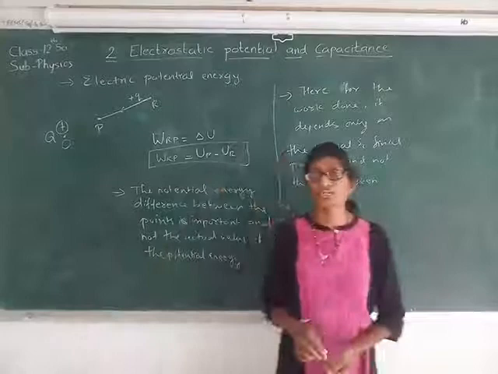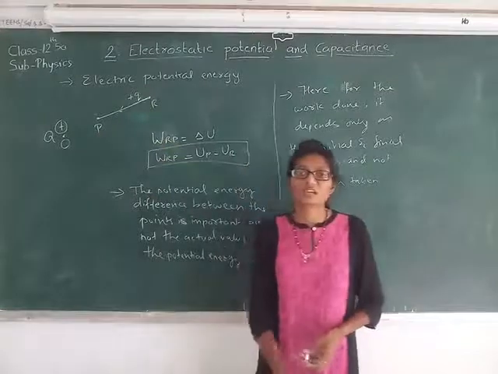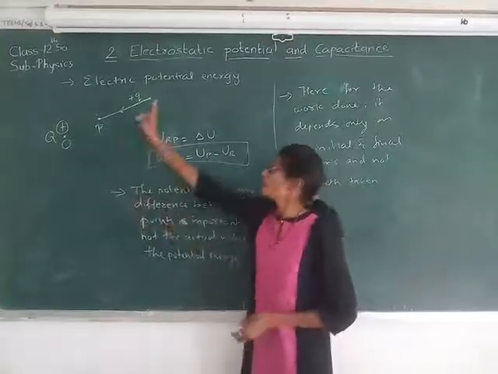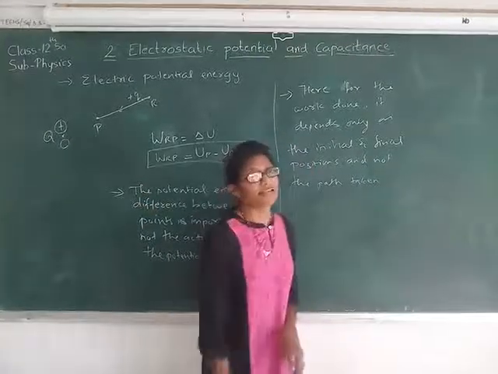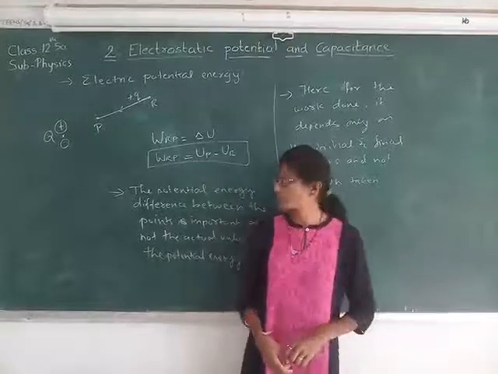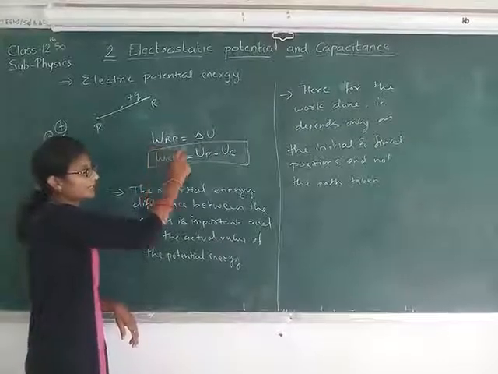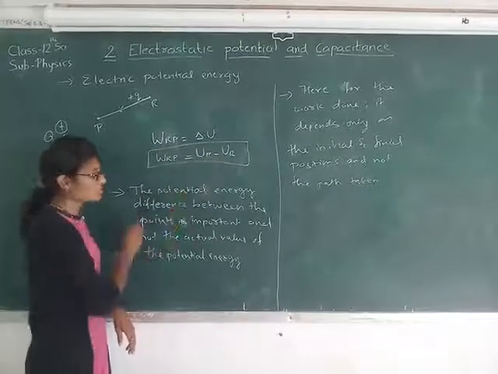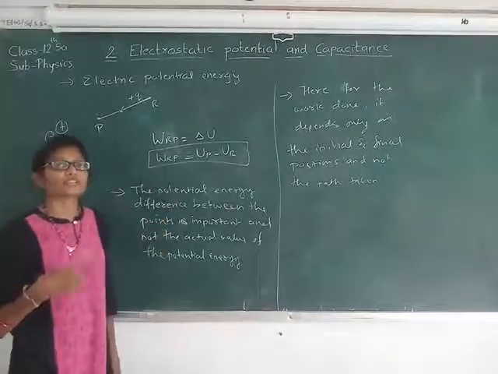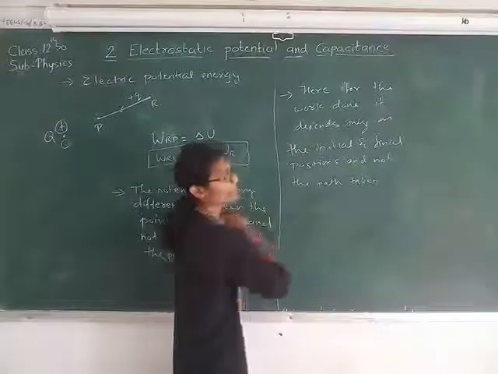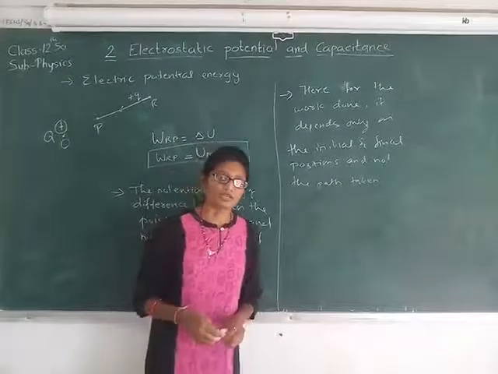Here the initial position is R, the final position is P. So these positions are important and not the path taken, as this is the characteristic of the conservative force. So potential energy difference is equal to the work done and not the actual value of the potential energy. So these two points are noteworthy: the potential energy difference between the points is important and not the actual potential energy, and the work done depends on the initial point and the final point and not on the path taken by the charge.